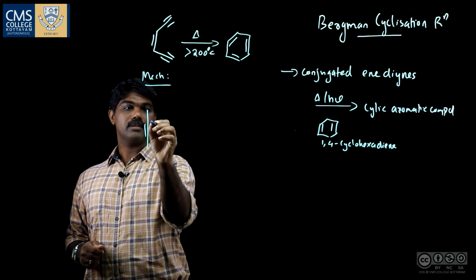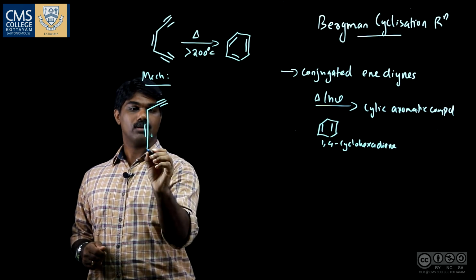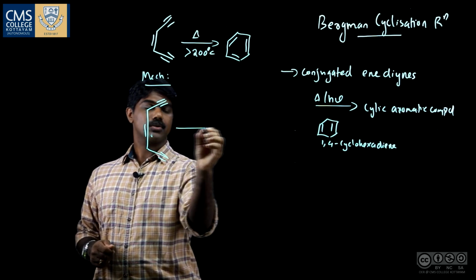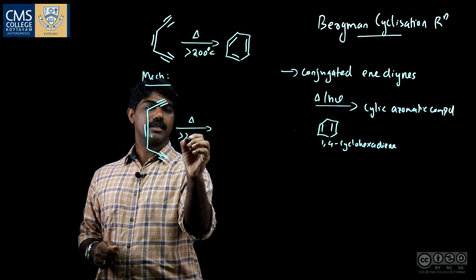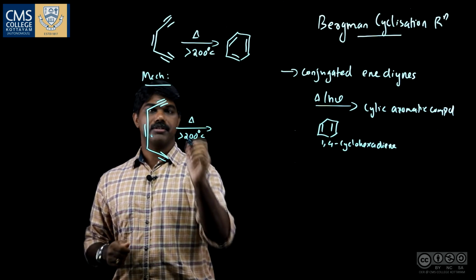It has a simple mechanism. When it is heated above 200 degrees Celsius, the triple bonds undergo homolytic fission.